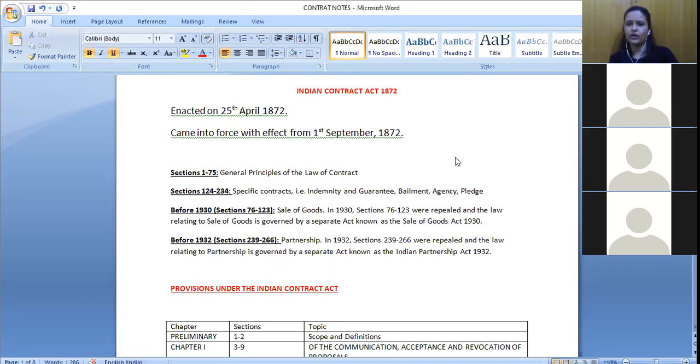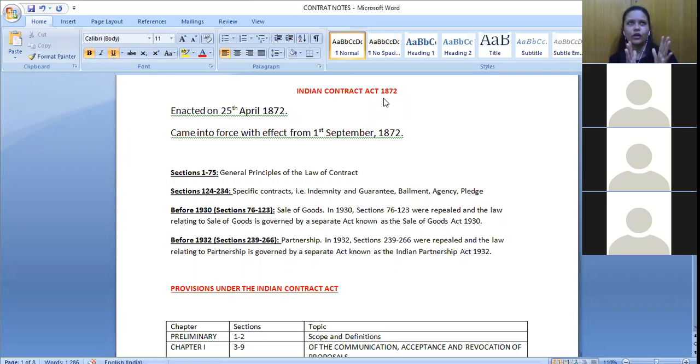So under the Indian Contract Act also, there are different types of specific contracts that it mentions. It mentions indemnity, guarantee, bailment, agency, pledge. So depending on for what purpose the parties have entered into the contract, they are making it, right? So we will also study what is the difference between a contract of indemnity, guarantee, bailment, agency, pledge, and all of that. And what would be the rights and obligations.